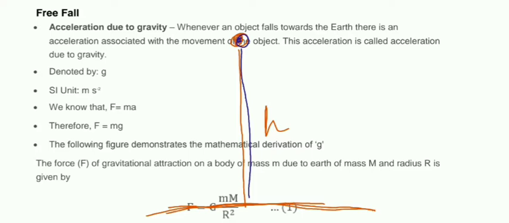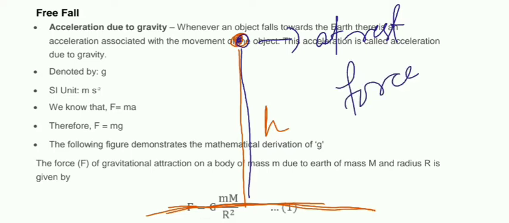If an object is at rest and it falls down automatically, then definitely some force is acting on the object.